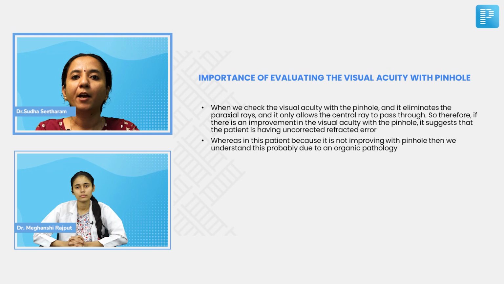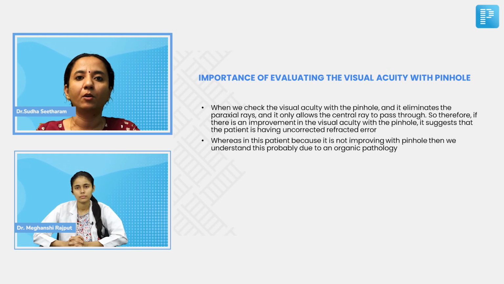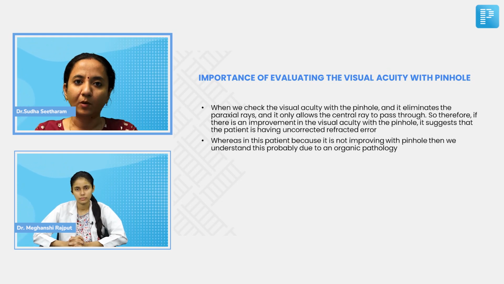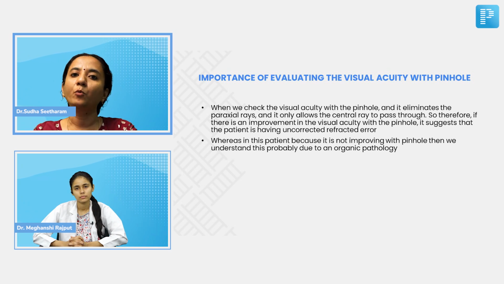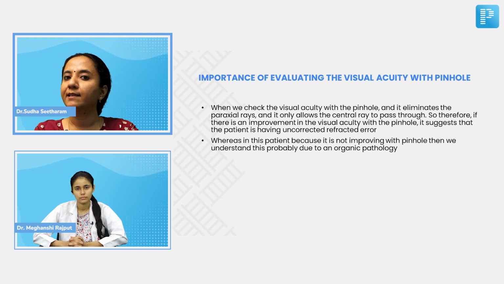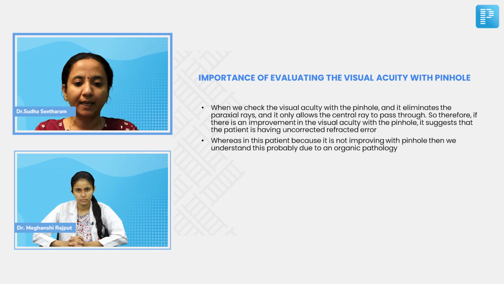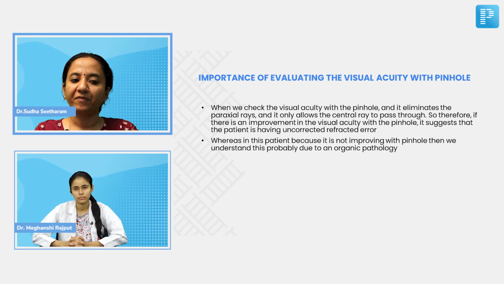Whereas in this patient, because it is not improving with pinhole, we understand that this is probably due to an organic pathology. And of course, there are also a few cases where the visual acuity will actually worsen with a pinhole, for example, if the patient has a central cataract like a posterior subcapsular cataract, or a macular pathology. But in this case, it has remained unchanged even after putting the pinhole, which suggests there is no uncorrected refractive error in this patient, and the loss of visual acuity is because of an organic pathology. Right?